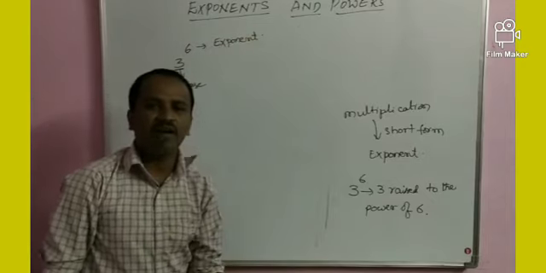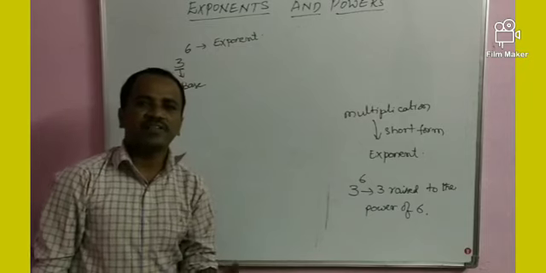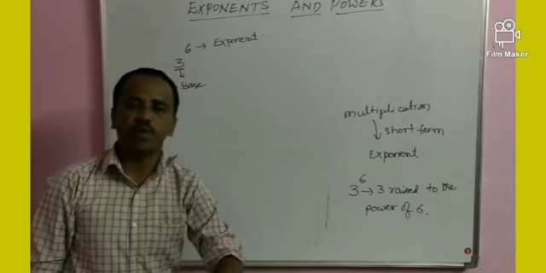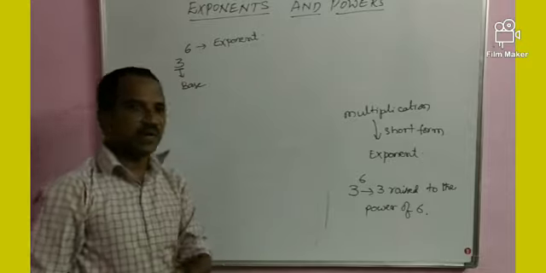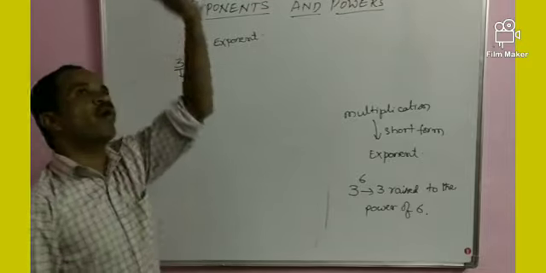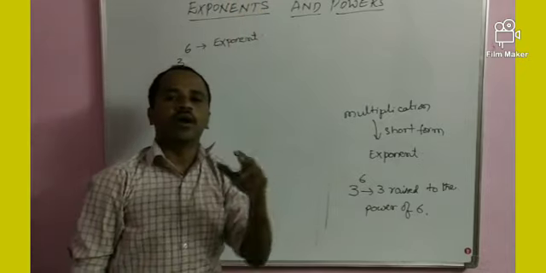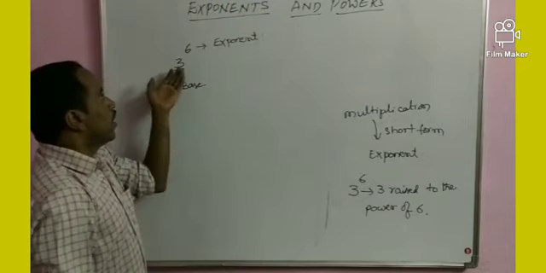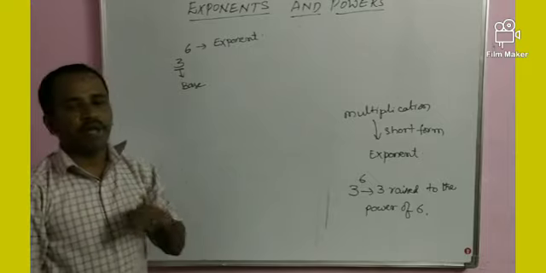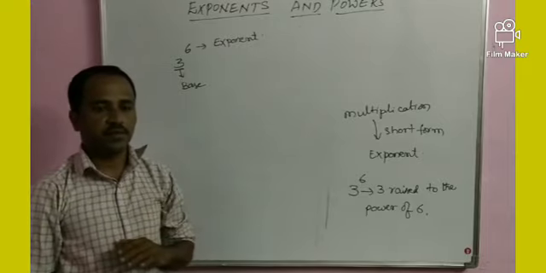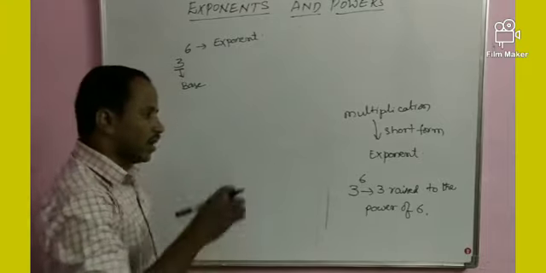Base means under. That means base number. 6 means power number, above number. That above number is called exponent. Under number, that means below number, is called base. Below number is called base.